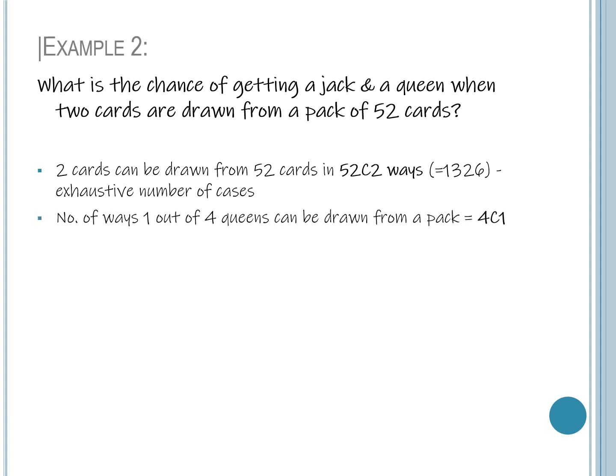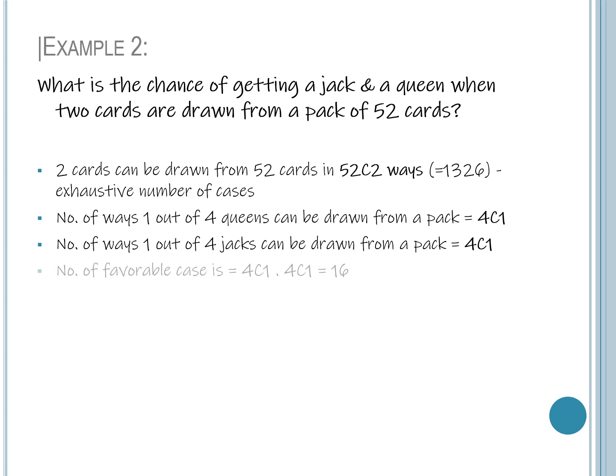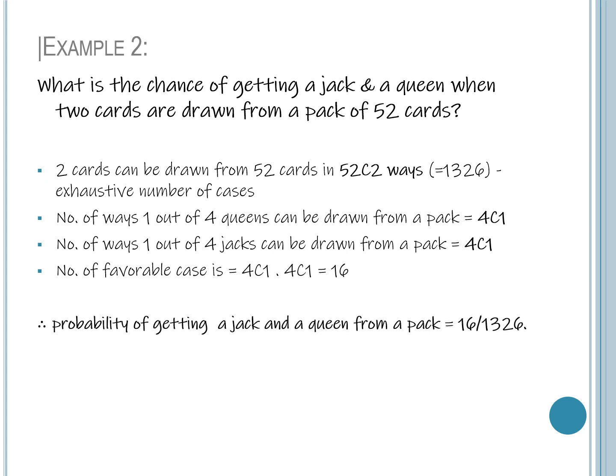Next we find the favorable number of cases. Out of 4 queens we have to choose 1 queen. That can be done in 4C1 ways. Then out of 4 jacks, 1 jack can be drawn. That can be done in 4C1 ways. Now for favorable cases we have to choose 1 jack and 1 queen out of 52 cards. So the answer is 4C1 into 4C1 equal to 16 ways. So probability of getting a jack and a queen from a pack of cards is equal to 16 divided by 1326.